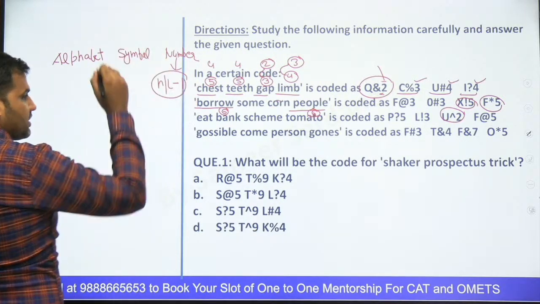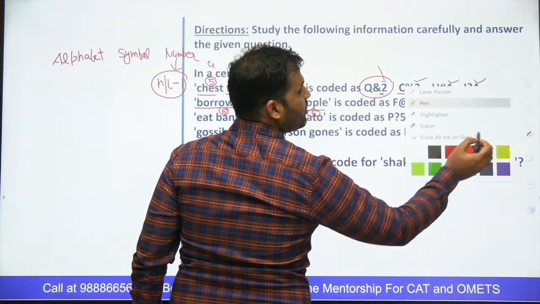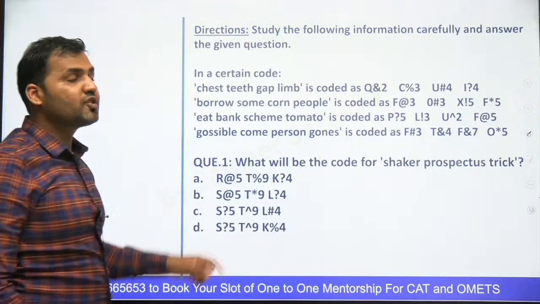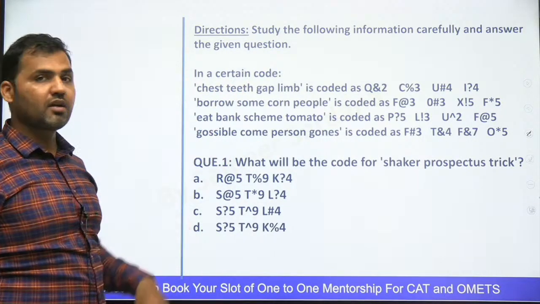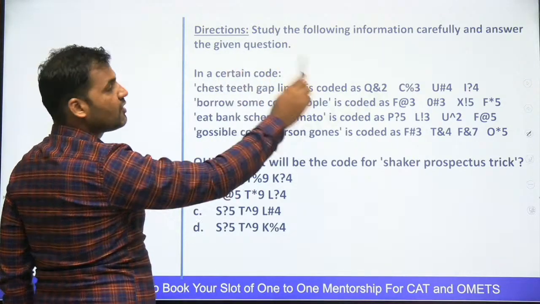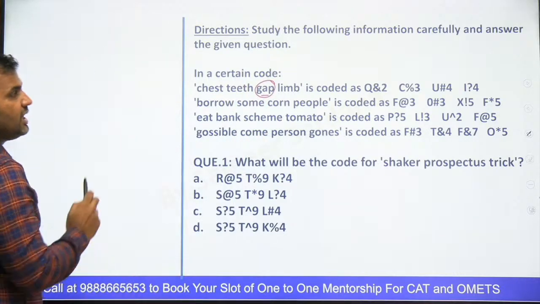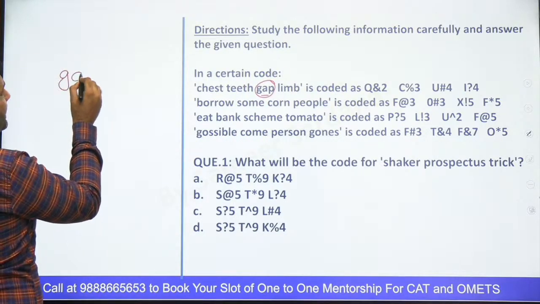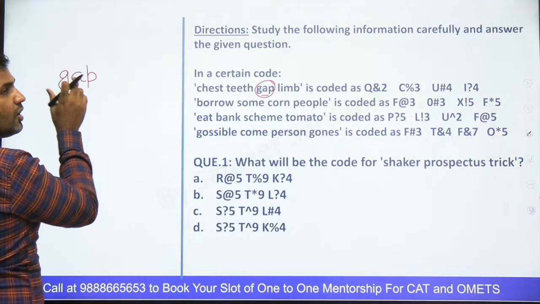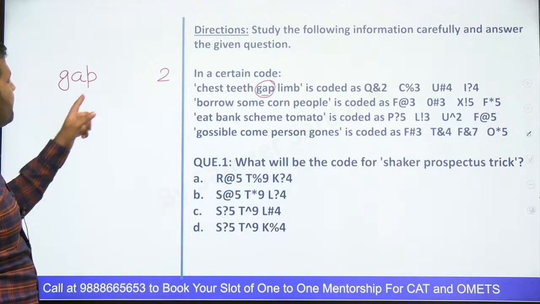Once you know this, जब आपको ये reason पता लग गया, now you can find out, right? Now you can find out which particular code is specifically used for which particular word, and then I can try to find out the reason for the symbol and the words. Now you see that this word is having 3 letters, gap. So can I say the code of this word must be ended with 2? इसका जो code होगा वो 2 से end होगा.